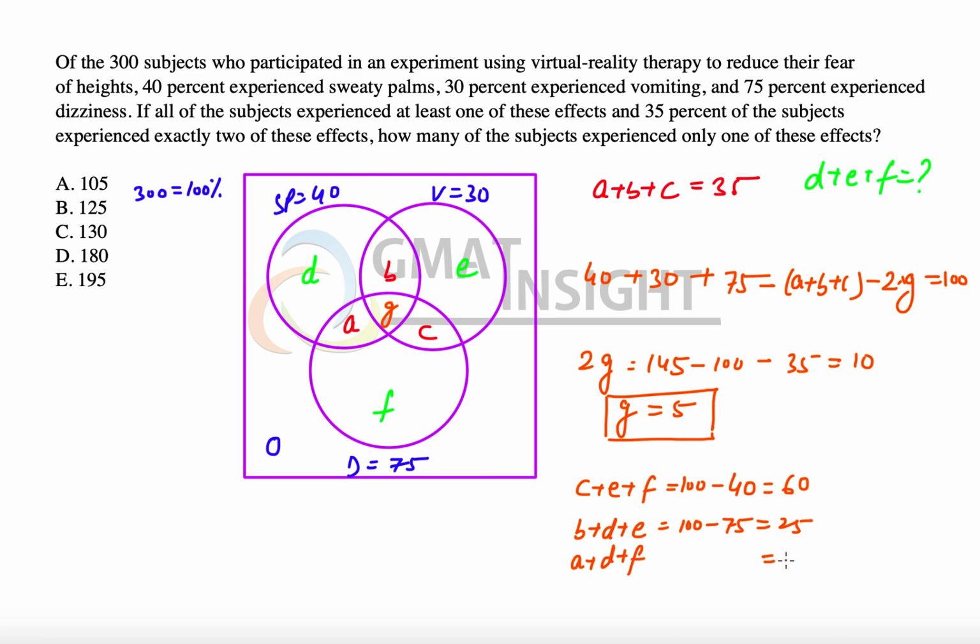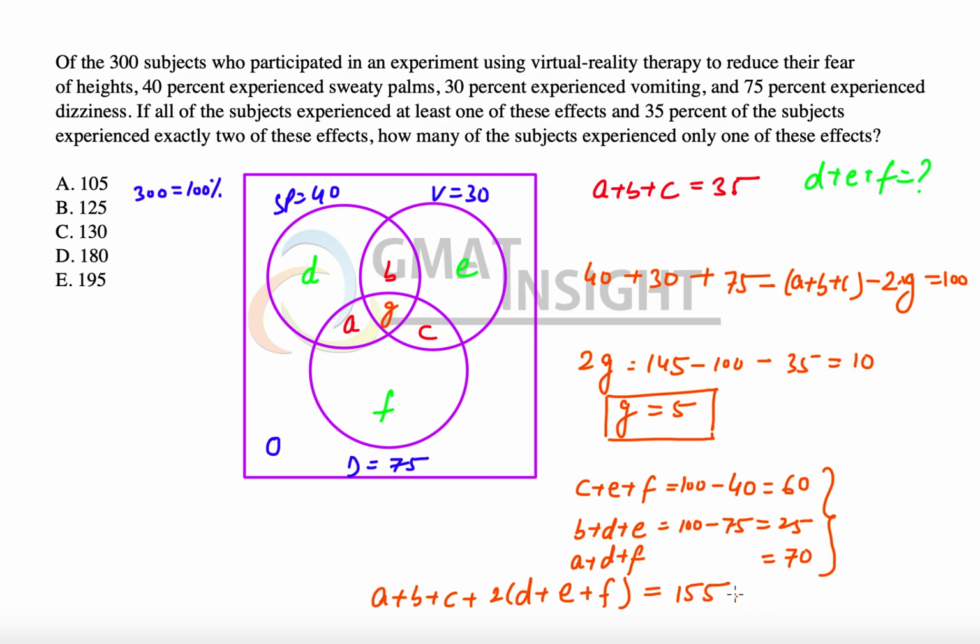Now, we have these three equations. We can quickly add these three equations and see what we get. In the summation, A comes once, plus B comes once, plus C comes once, plus D has come twice, plus E twice, plus F twice, and we have to equate it with the summation of these three numbers, that means 155. A plus B plus C, we already have the information, that is 35.